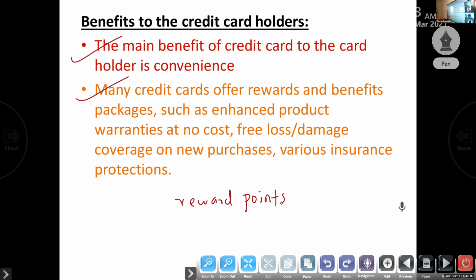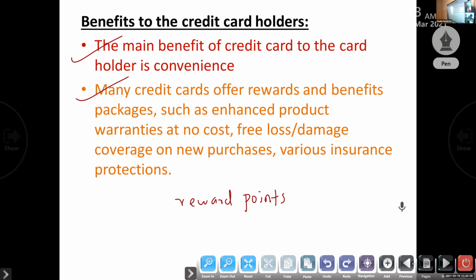So these are the benefits to the credit card holder. Convenience, a short-term loan facility, and a lot of reward offers for promoting the credit card. But it is good, so there is no need to carry any cash. One thing you have to remember: you have to pay the amount at a particular time, then there is no need to pay interest. Otherwise, if you are not paying the amount in that particular month, they will charge more interest. Okay. Next one.